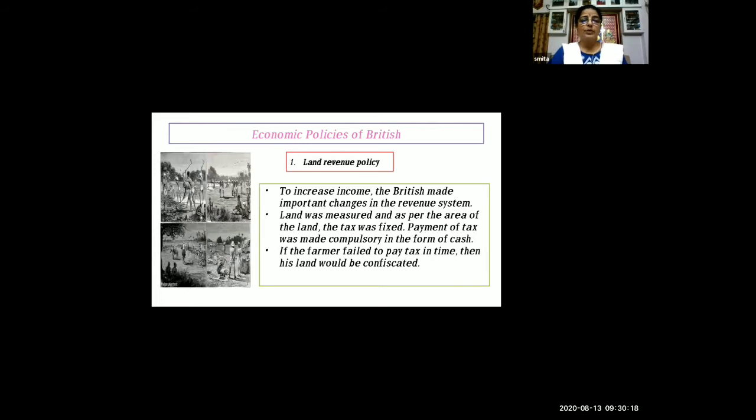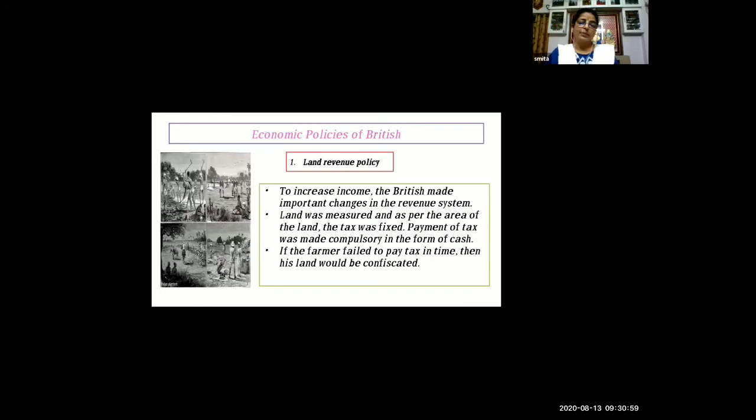Nowadays, you must have heard about income tax, isn't it? Income tax return we used to pay in July most of the time, but because of this pandemic time, the date is extended. So the extended date will be announced by the government. By that time we have to pay the tax, and if we fail to pay the tax, we have to give some fine on that. Okay, this is the nowadays system. But at that time, tax was asked compulsorily to be paid in the form of cash. Even though the farmer was not able to produce good crops that year, they had to pay at any cost.